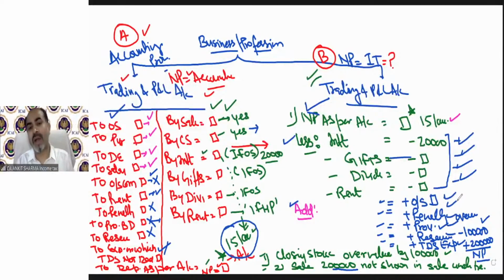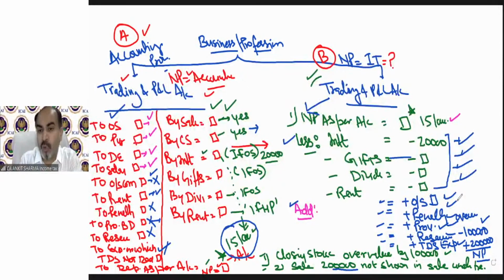How will you come to know that outstanding commission should be added back? How will you come to know rent should be added back? How will you come to know penalty, provision, reserve should be added back? These are the provisions we are going to study from the notes. Once you completely understand the provisions of PGBP, all these things have been written in the provisions: penalty should be added back, outstanding commission should be added back, provision should be added back. So these are the things which we are going to study. When I teach you that outstanding commission should be added back, you should then understand where it should be added back and why.